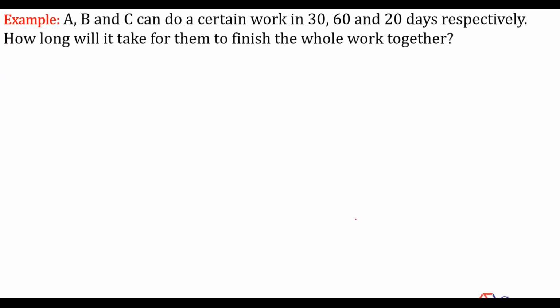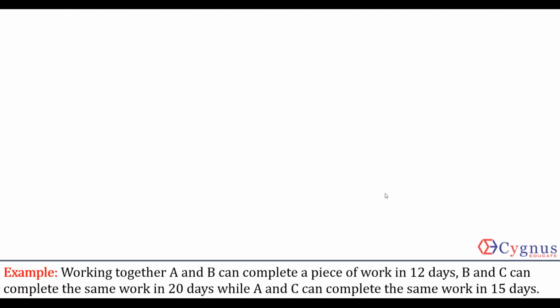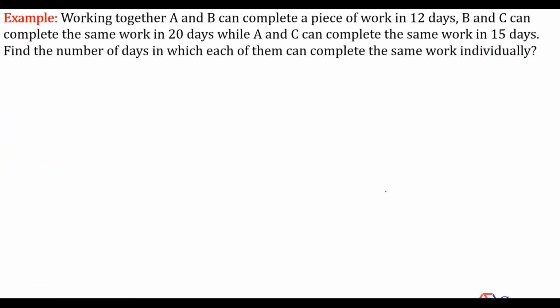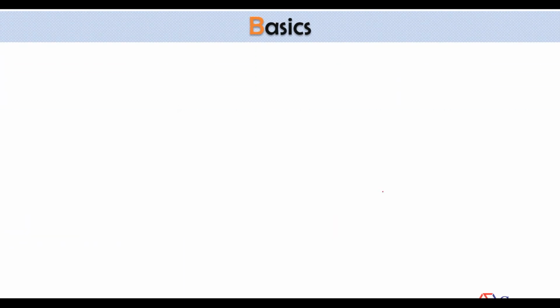Let's change it. If there are three people, how do we write it? 1 by 30 plus 1 by 60 plus 1 by 20. What's the LCM now? It's 60. This is 2, 1, and 3. 6 by 60 will give you 1 by 10. So the answer should be reciprocal of this. That is 10. Let's look at this one.